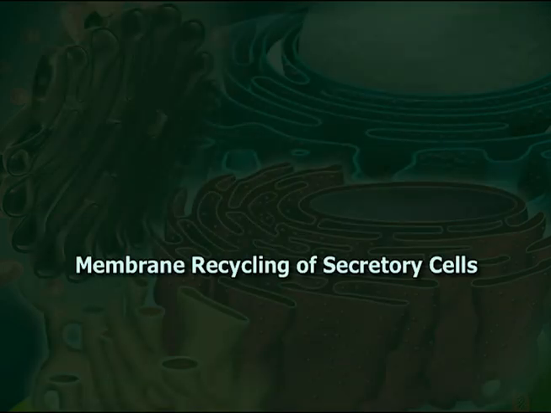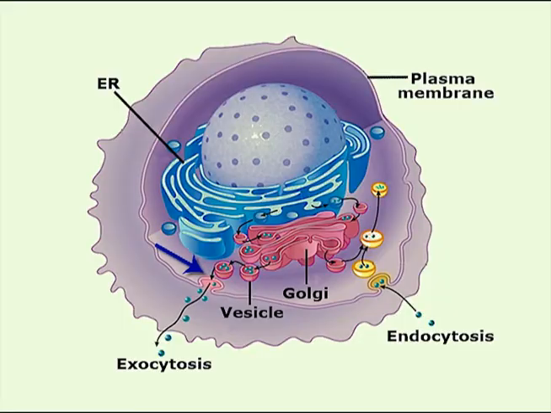Membrane recycling of secretory cells. As the secretion of proteins etc. from the vesicle in the cell takes place through exocytosis, it causes considerable expansion of the plasma membrane. So, the cell must either degrade the extra membrane components or recycle them by endocytosis to maintain a constant membrane area. The bulk of these membrane components is recycled to the region of the Golgi complex where they fuse with the associated membranes.